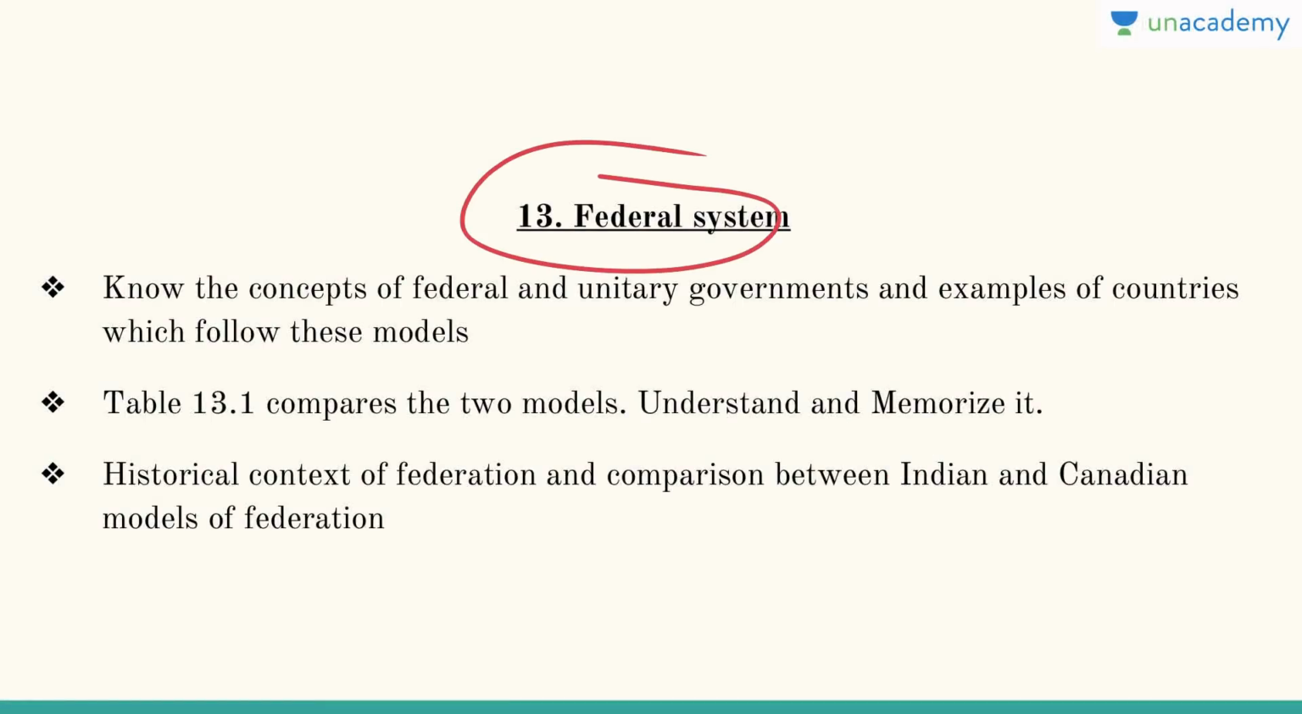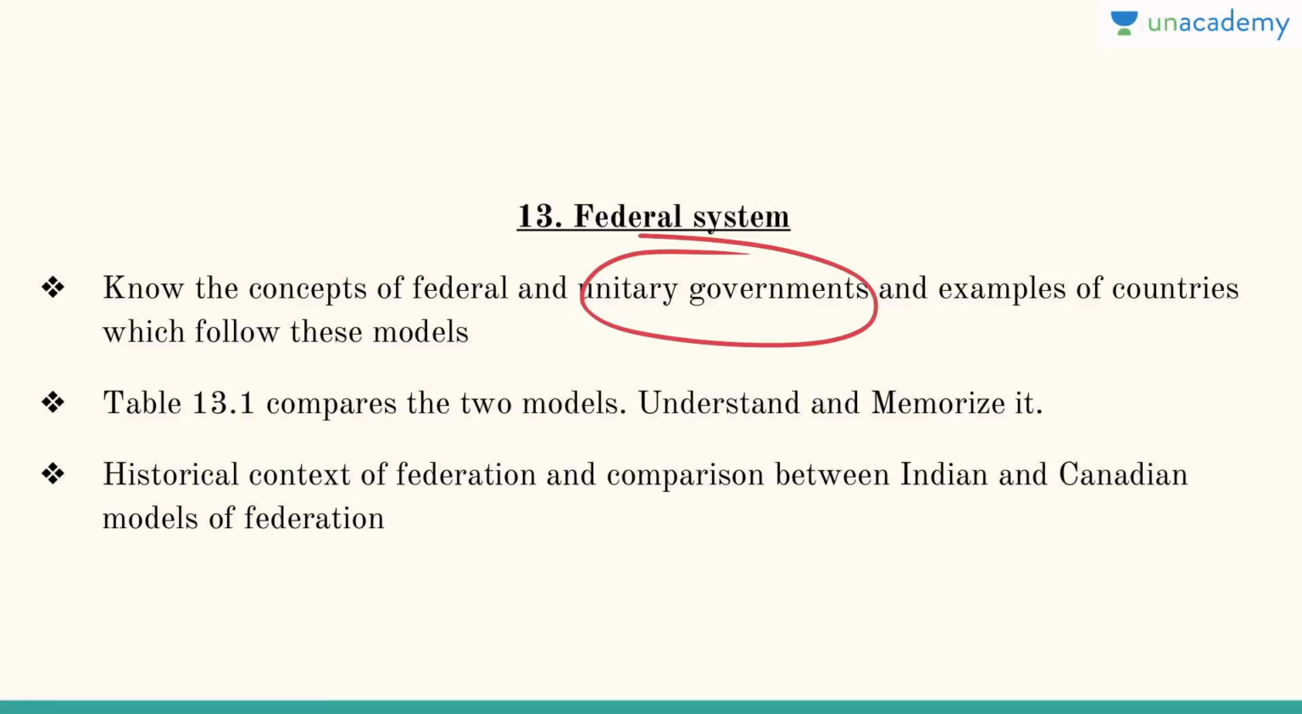And then chapter 13 deals with the federal system. Okay, so try to know the concepts of federal and unitary government. Whenever you have to discuss a federal government, the ideal example is the United States of America. And whenever you have to discuss a unitary government, the ideal example is, let's say, the UK. Switzerland is also an example of a federal country, a very federal country. Now table 13.1 compares these two models. So try to understand and memorize it.